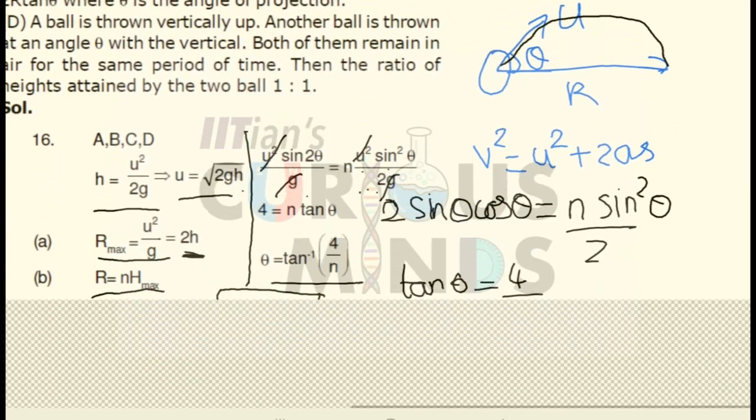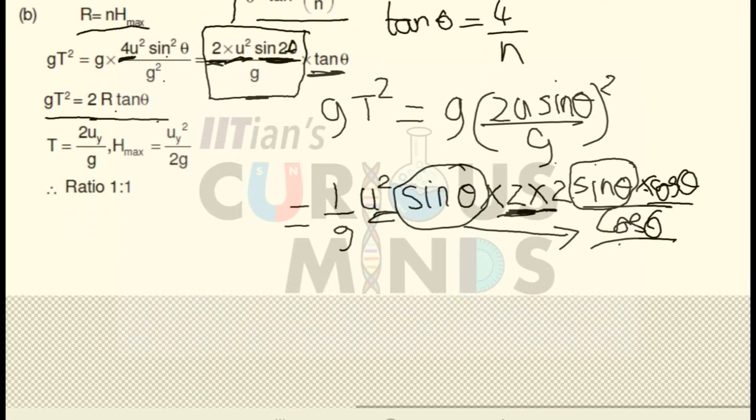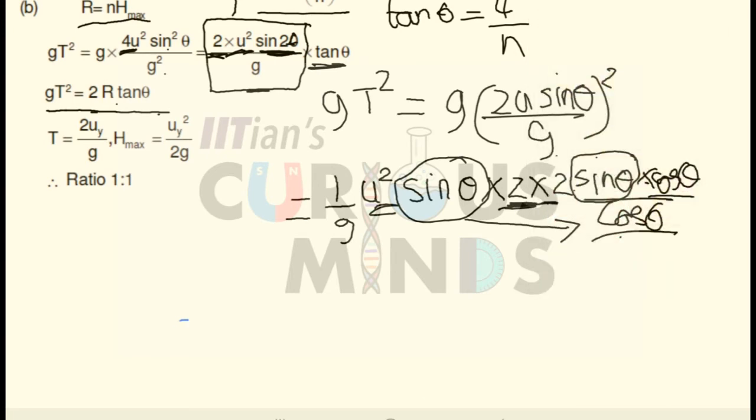Okay. So now 2u square divided by g is the range. So gt square will be equal to 2r, or u square sin 2 theta by g is the range. So gt square is equal to 2r into tan theta. Okay. So option C is also correct.